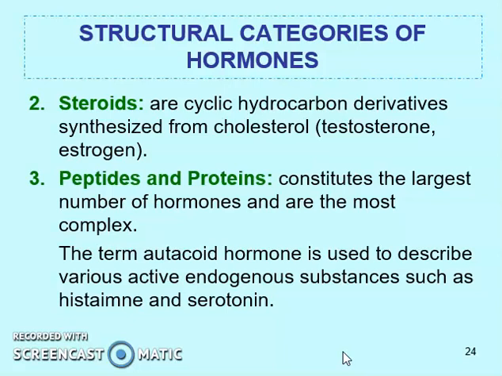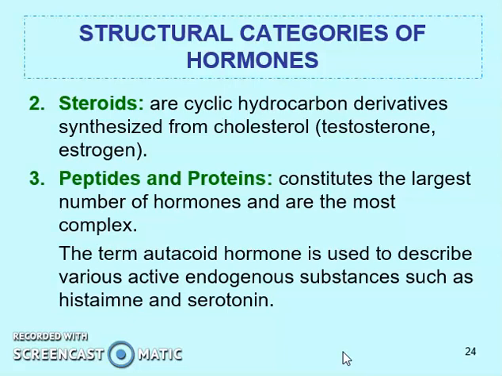Then the largest category, peptides and proteins. These constitute the largest number of hormones and are the most complex hormones, structure-wise and of course function-wise. So among the peptides, some hormones could be very small, like an octapeptide, or some could be very, very large proteins, and some could be medium sized. So there are different variations in peptide and protein hormones.